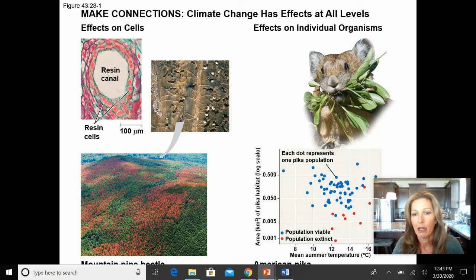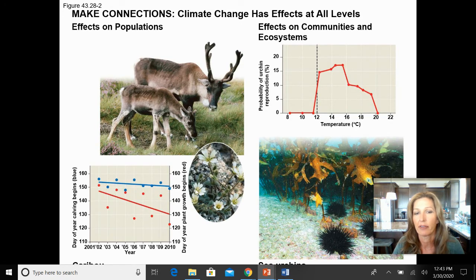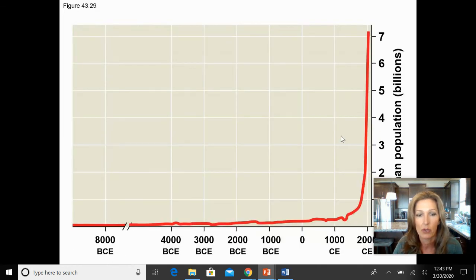We're talking here about the effect on an organism. We're talking here about the effect of climate change on populations. Here we're talking about the effect of climate change on communities and ecosystems. So when we talk climate change, we can talk about it from that cellular level all the way up to the change in communities and ecosystems, and have some examples off the top of your head of how climate change is affecting all of those different levels.